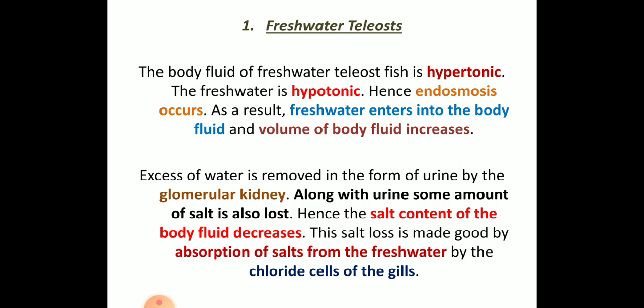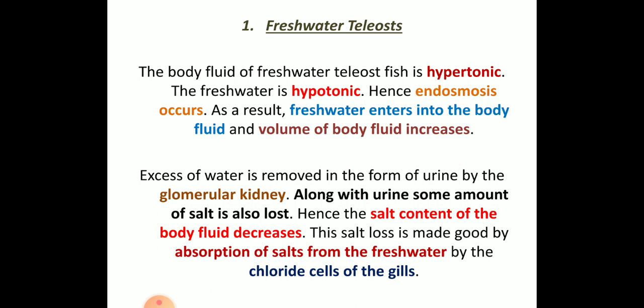So due to this, endosmosis occurs. Endo means it is coming inside. The fluid present in the external medium, that is the hypotonic fresh water, enters inside the fish body. As a result, the fresh water enters into the body fluid and the volume of the body fluid increases. This is the mechanism that takes place in fresh water.